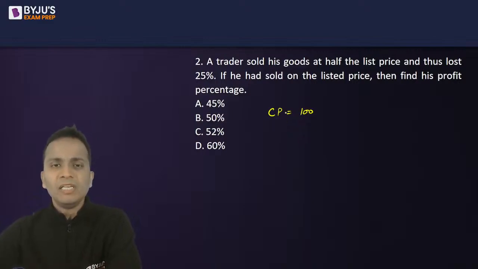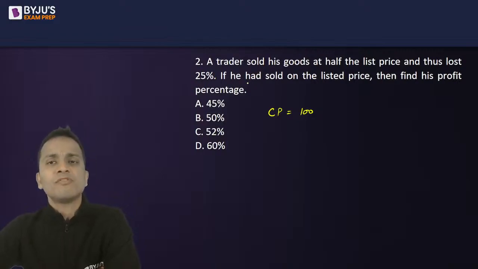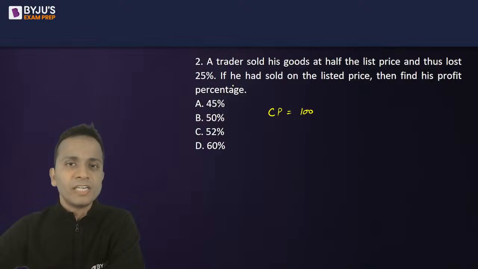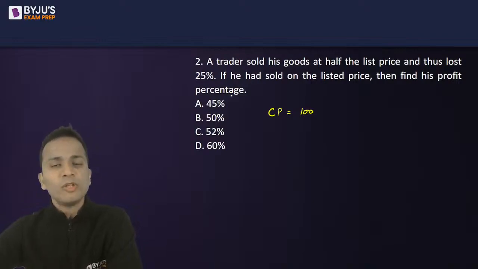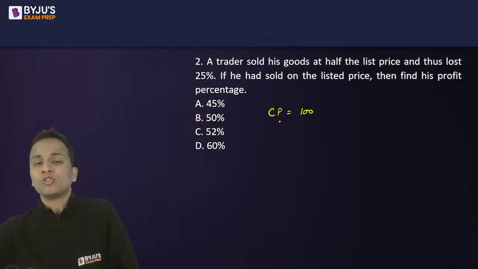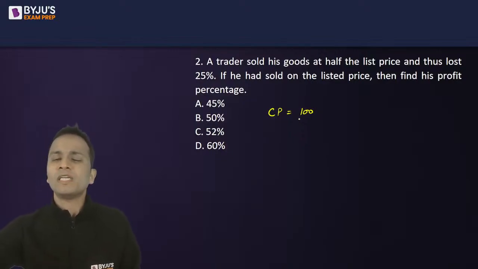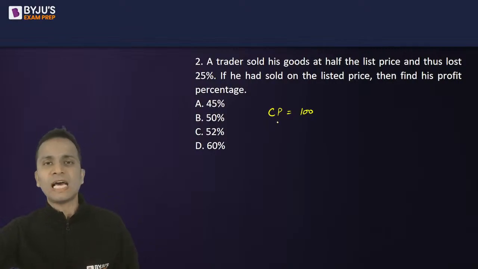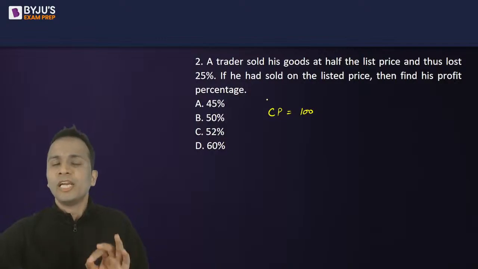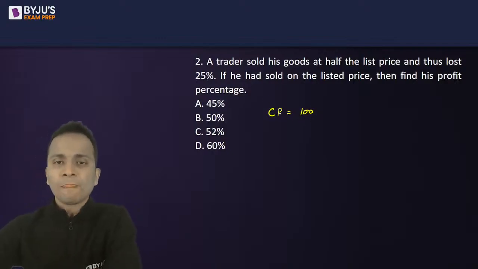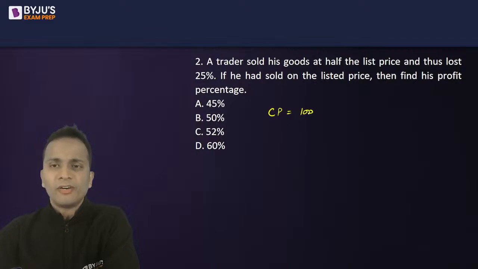But I believe in a question, if none of the values are given in terms of money, and everything is given in terms of percentage, then you can assume anything which is a constant. So like I assumed the cost price as 100, I did not assume a variable. There is no need to assume it as x or 100x, because everything is given in the question in terms of percentages, right? So I assumed the cost price as 100.